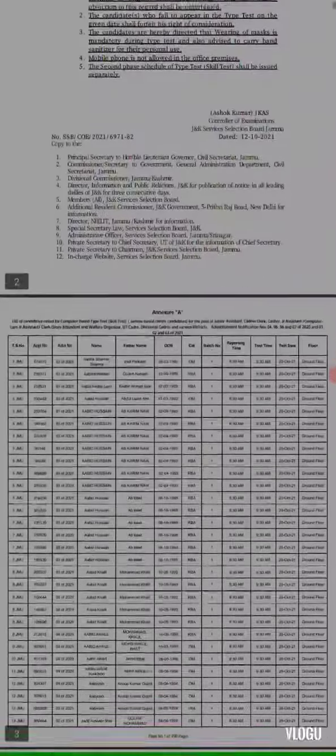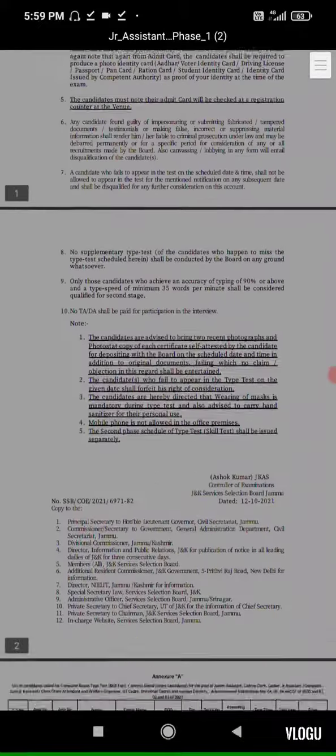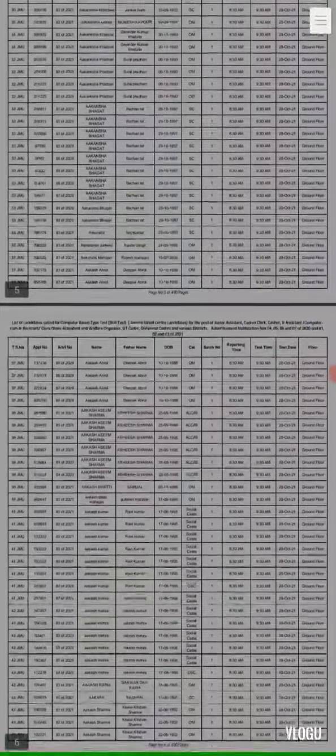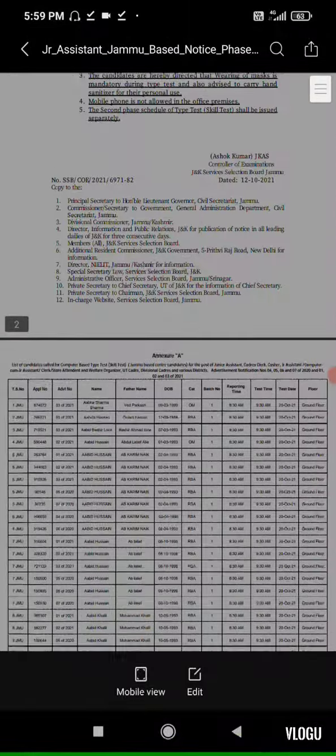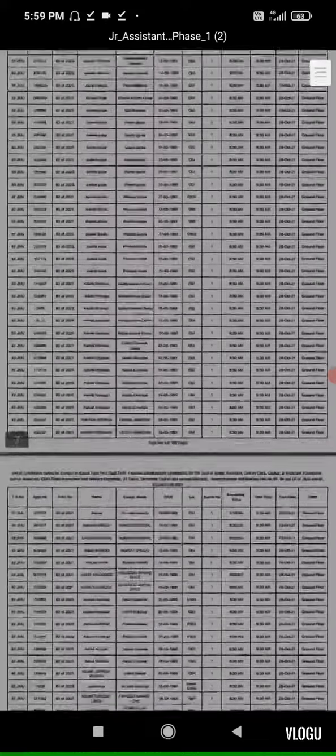Those who have a typing test, their names are mentioned in this notification. Name-wise, students and candidates can search and find their names in this notification. If your name is not mentioned in this notification, that student should understand his examination will not be conducted, and it is only for those students whose name is present in this notification.